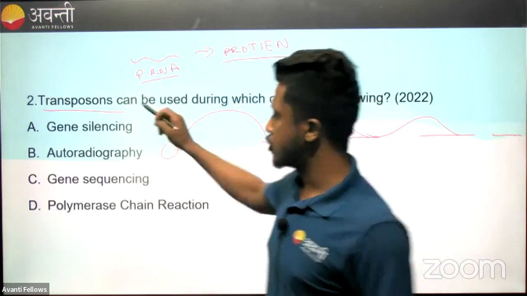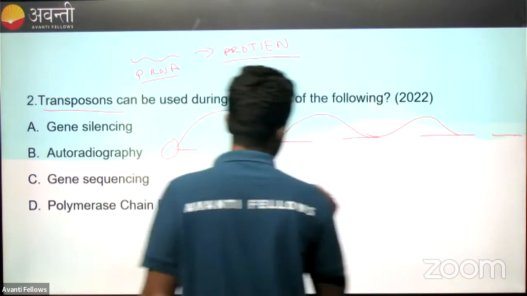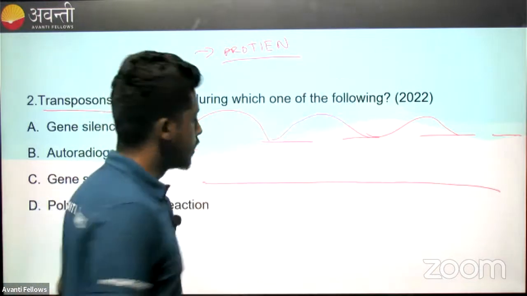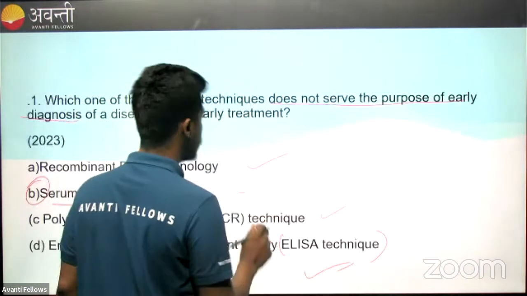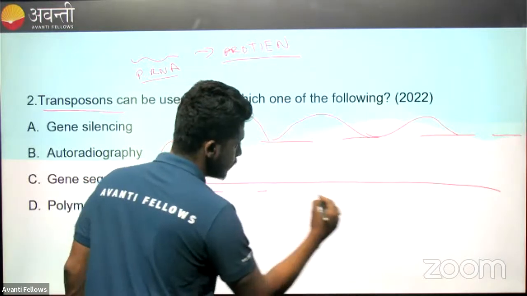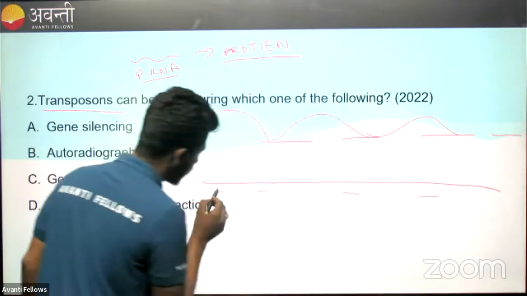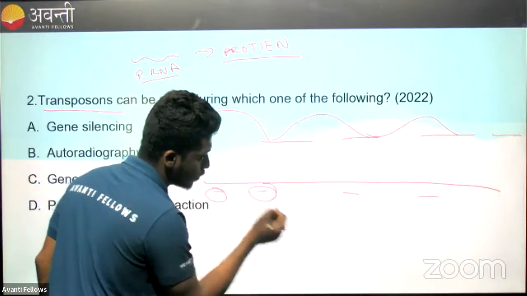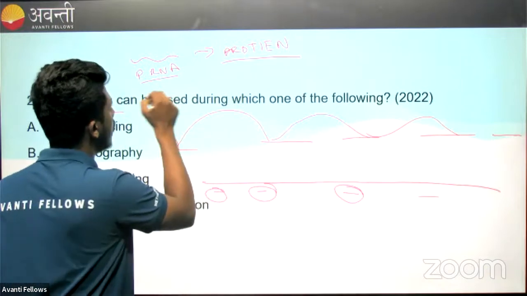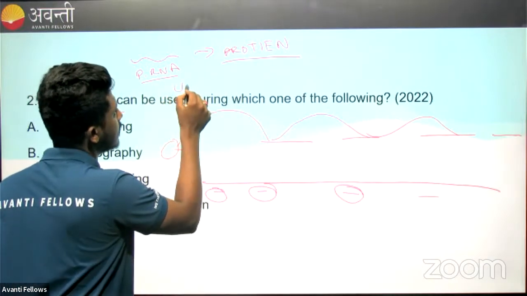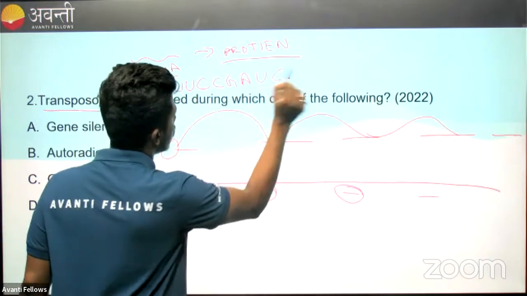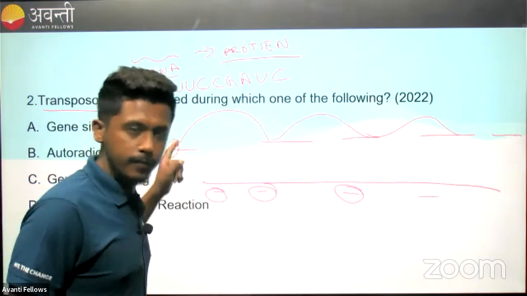We are using transposons, and transposons will see there is a long sequence of DNA genes. There are so many genes here and there. For example, it will go and read this sequence, it will go read this sequence, it will go read this sequence. So ultimately, what will happen? Let us say that the pathogenic RNA has a sequence of UUCCGAUC. Okay, this is the sequence of RNA of the pathogen.